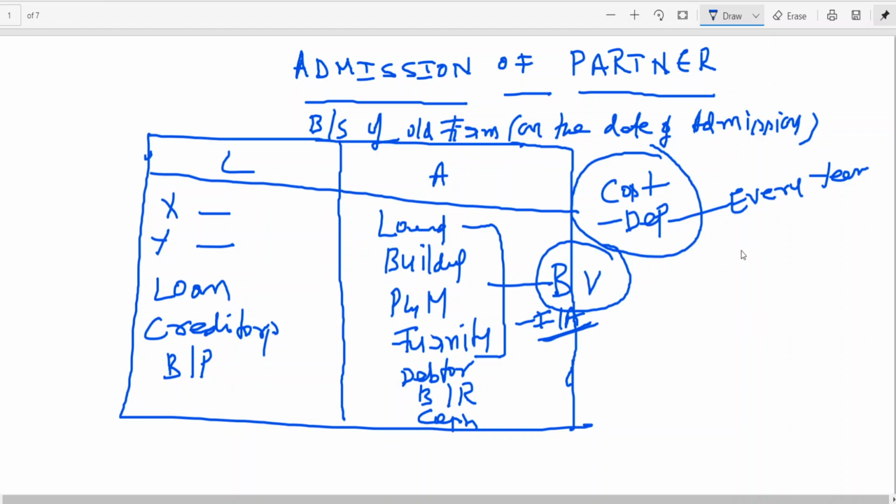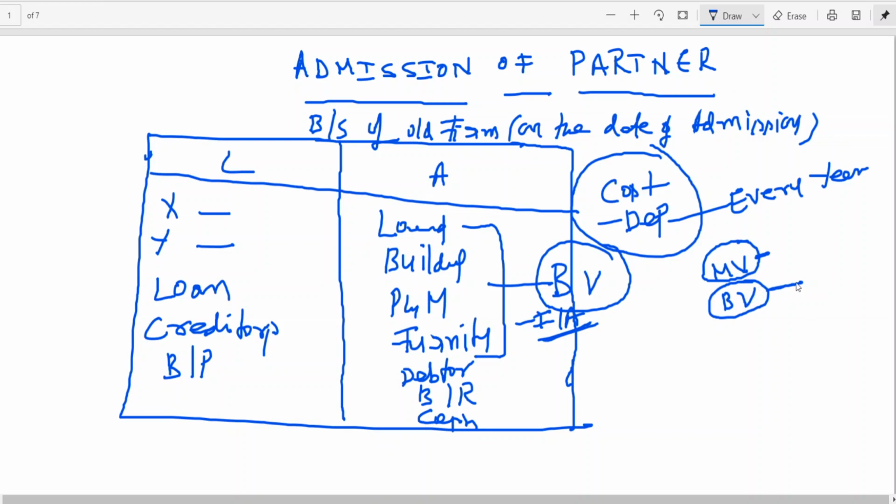Now, you know that there are two values, market value and book value. When you consider market value and when you consider book value: if it is a going concern concept, we consider book value. If you are going to discontinue the business, we consider which value? Market value.